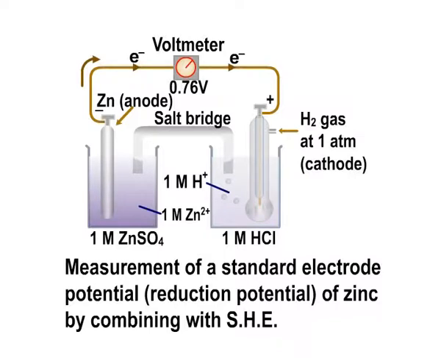Measurement of electrode potential of zinc electrode. An electrode consisting of a zinc rod immersed in 1 molar solution of zinc sulfate is combined with the standard hydrogen electrode as shown in the figure. To obtain the cell reaction, we have to know what is oxidized and what is reduced, to know the cathode and anode in the cell.